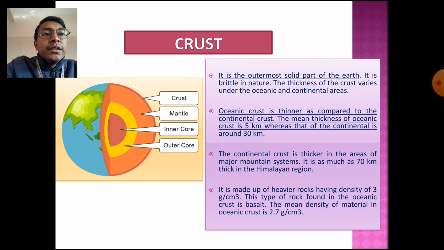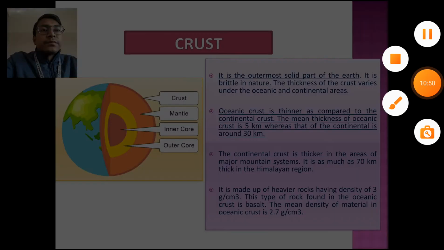The continental crust is thicker in the areas of major mountain systems. So basically the continental crust is thicker in mountainous areas. Like in the case of the Himalayas, the thickness of the crust is around 70 km. And the crust is made up of heavier rocks, having a density of 3 gram.